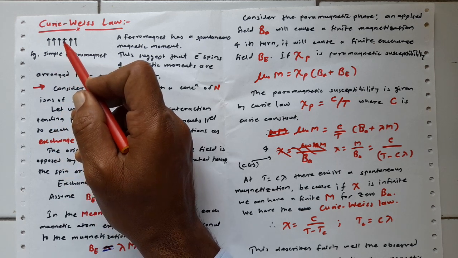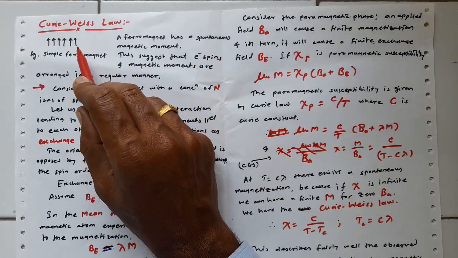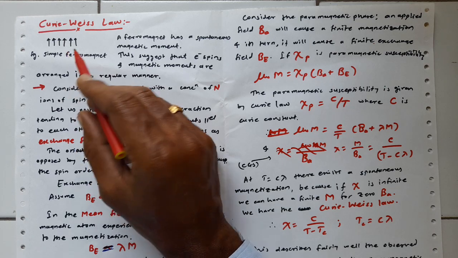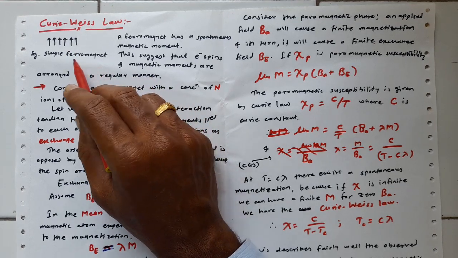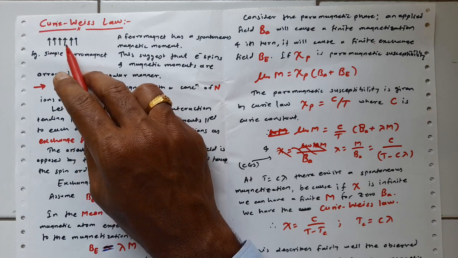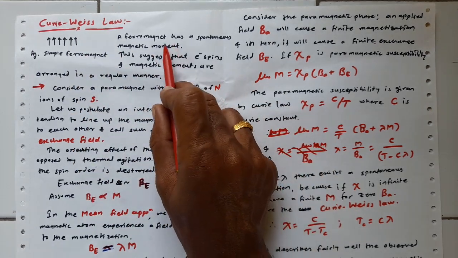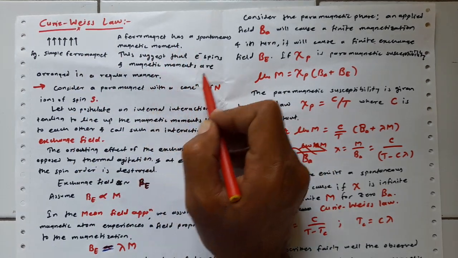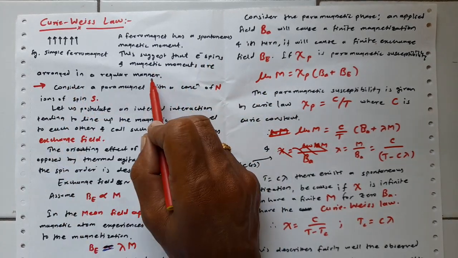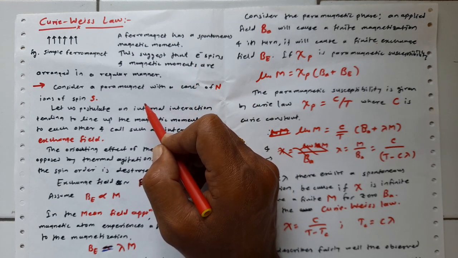So the resultant magnetic moment is always non-zero, always greater than 0. This is the simple ferromagnetic case where the magnetic moments are ordered. This spontaneous magnetic moment suggests that the electron spins and magnetic moments are arranged in a regular manner.